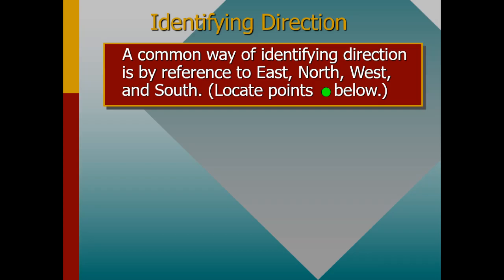So it's not really necessary for you to only know that direction is about east, north, west, and south. No, you also need to consider that the direction can be the angle. But in this case, we're just going to consider north, south, east, and west.